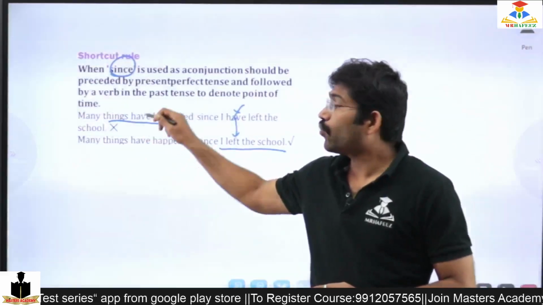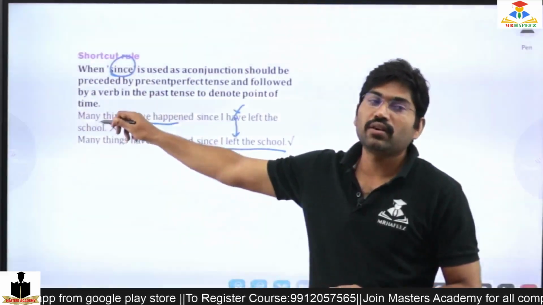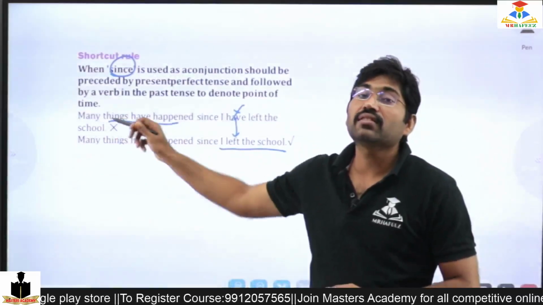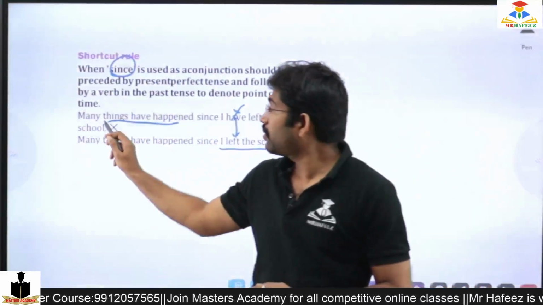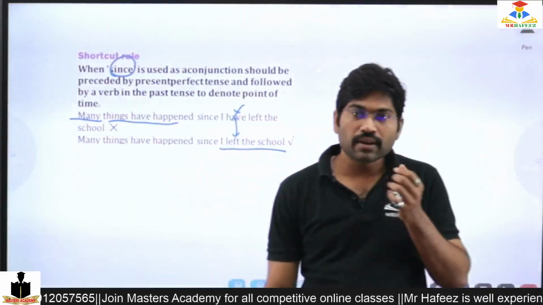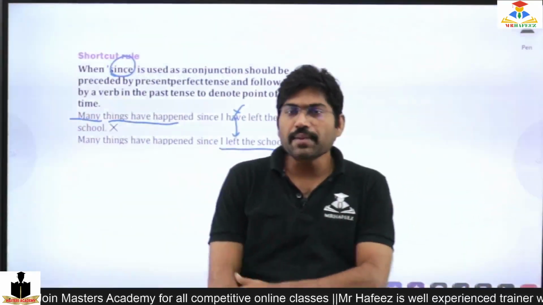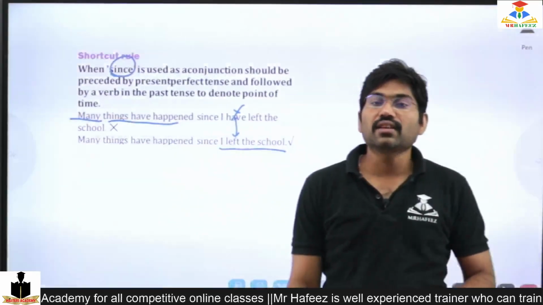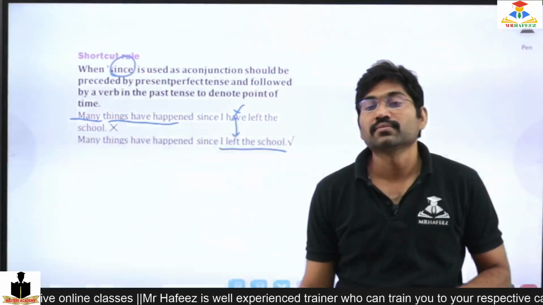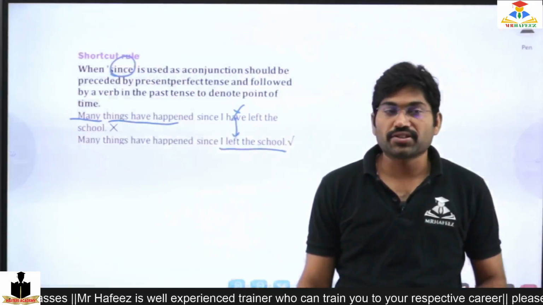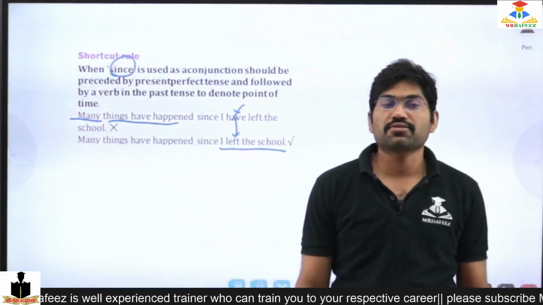So have, why have? Because it's a plural. Where is the plural one? Many things. What is many and things? So what is many here? Parts of speech. Random question. Type your comment. Many things, right? What is many to the things? Which parts of speech?